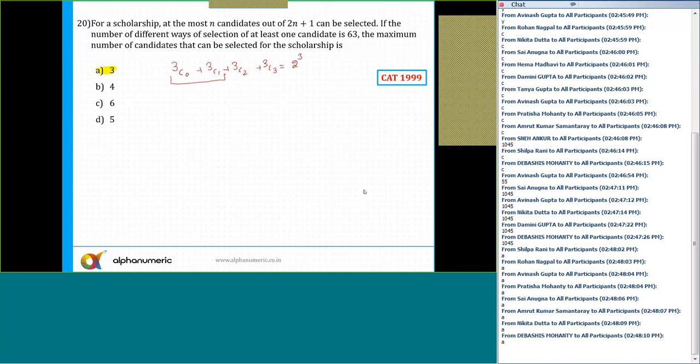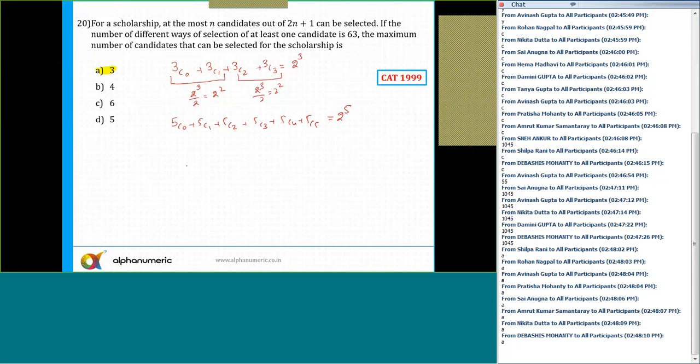The sum of the first two terms is always equal to the sum of the last two terms, which means the sum of the first two terms is 2 raised to power 3 by 2, which is 2 square, and the sum of the last two terms is also 2 square. Similarly, if there are 5, whenever n is odd, that is 5C0 plus 5C1 plus 5C2 plus 5C3 plus 5C4 plus 5C5.